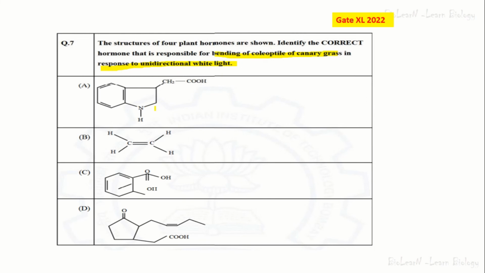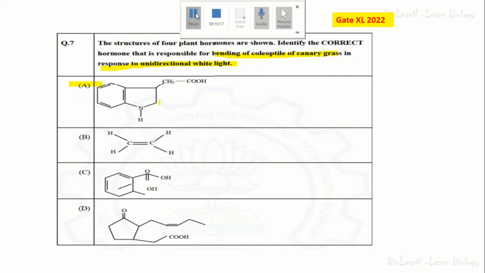सो यहाँ पे अगर आप स्ट्रक्चर को देखें तो दिस इज द स्ट्रक्चर ऑफ ऑक्सिन। सो द करेक्ट ऑप्शन इज ए, दिस इज इथाइलिन एंड दिस वन इज जैस्मोनिक एसिड। So this is jasmonic acid, this is ethylene, and this is the structure of auxin. So यहाँ पे पहले भी मैंने आपको दिखाया था while studying the detailed structure of auxin. तो this is the structure of auxin, this is ethylene, this is jasmonic acid. So by this way the question can be asked in the upcoming examination also.